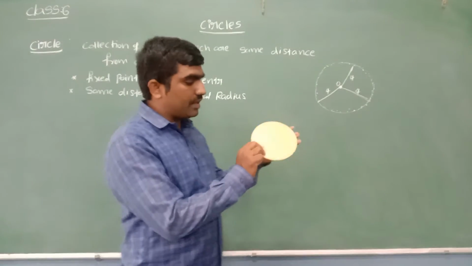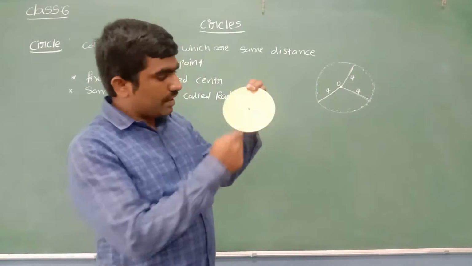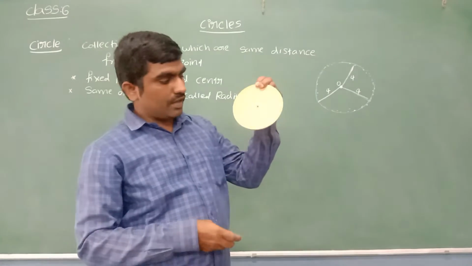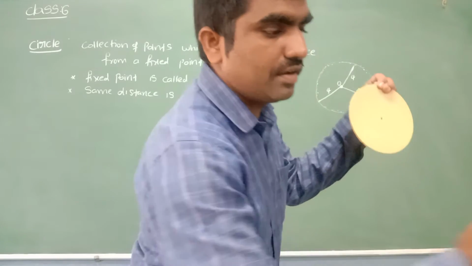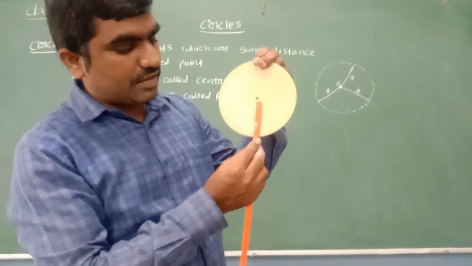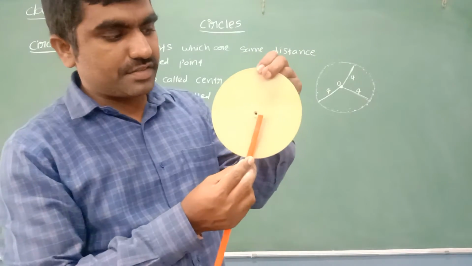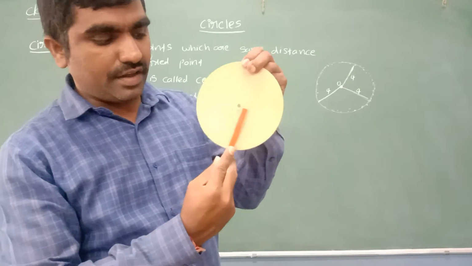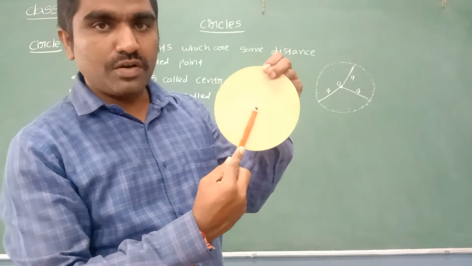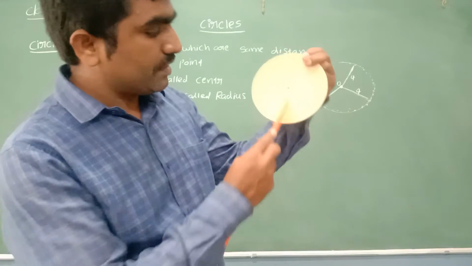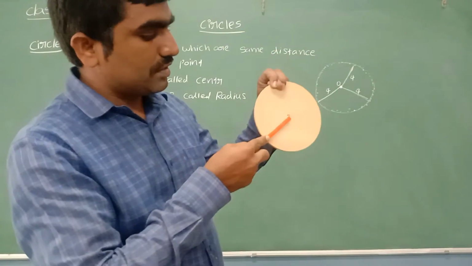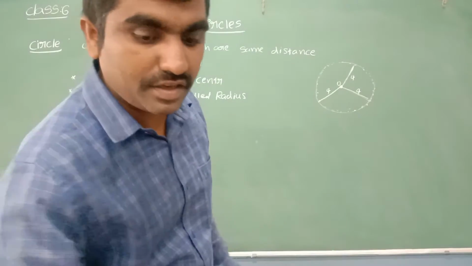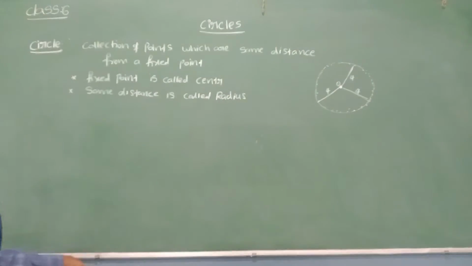Even here you can see one object in circle shape. Here we can see one center. Now if I join like this, what do we call this? It is called one radius. Joining from the center to the boundary is called the radius. See, 1 radius, 2 radius, 3 radius. How many can we draw like that? Infinite.